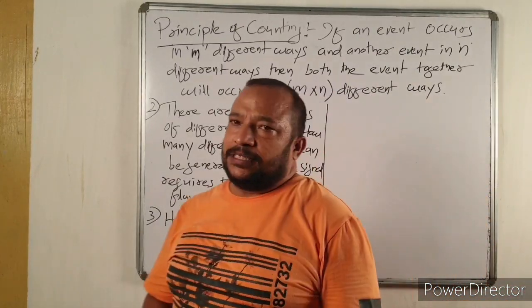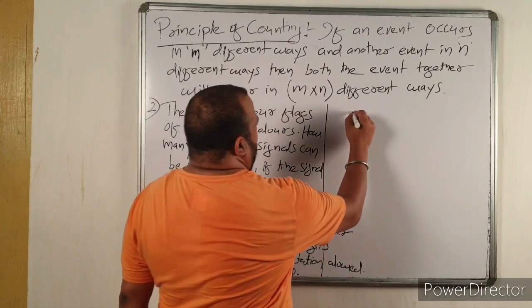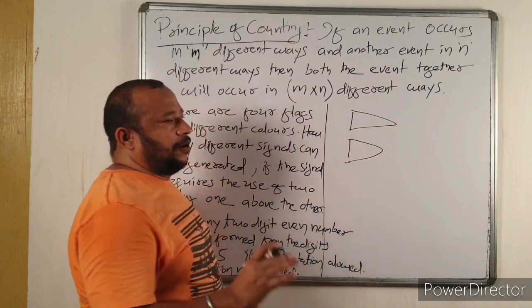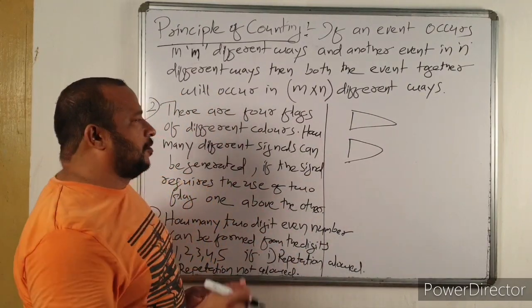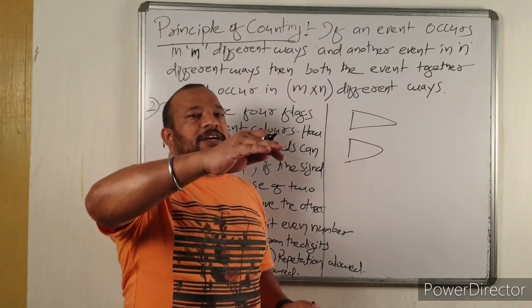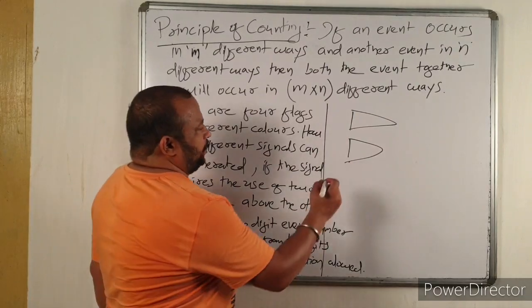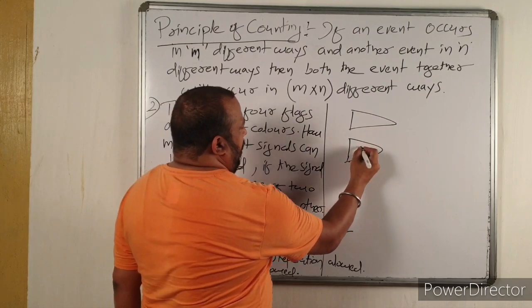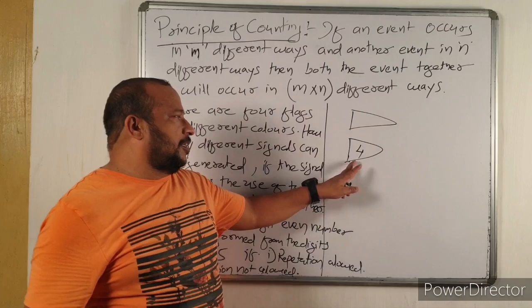You have to generate signals by putting flags one above the other. First you have to put a flag here. Now you have 4 different flags, so you have 4 options.